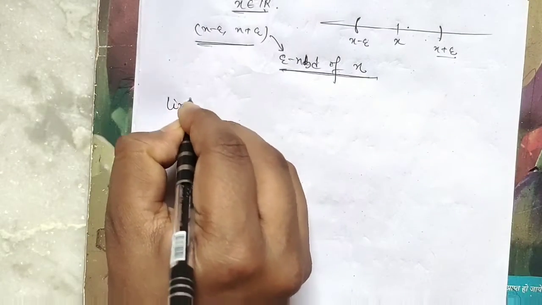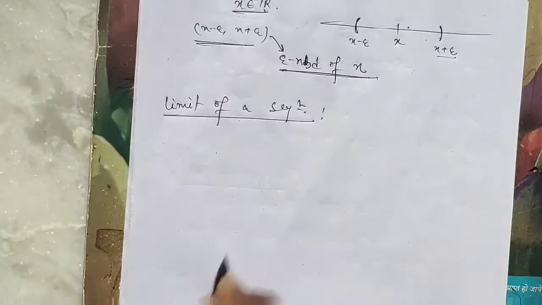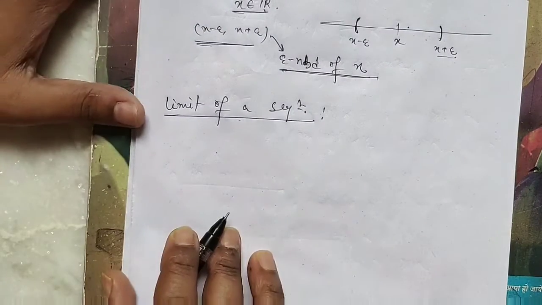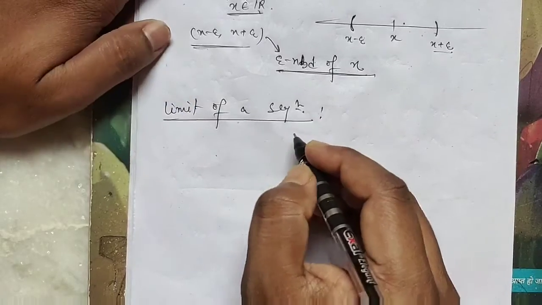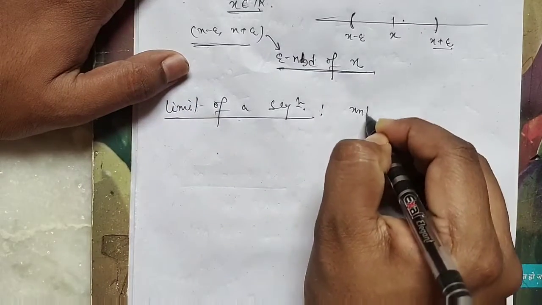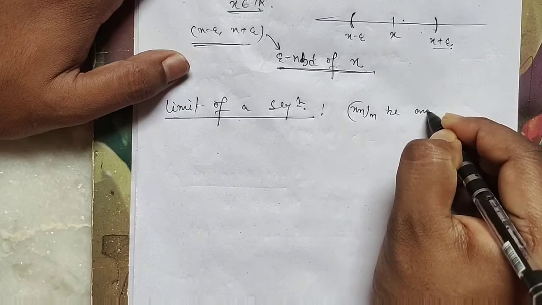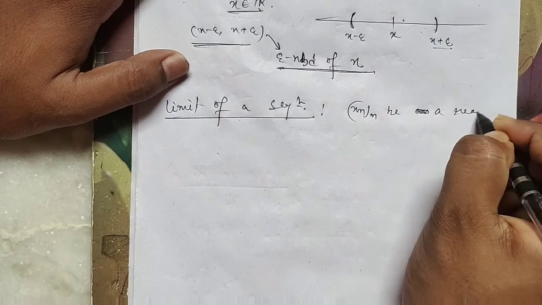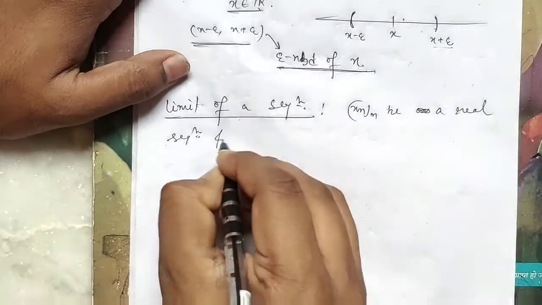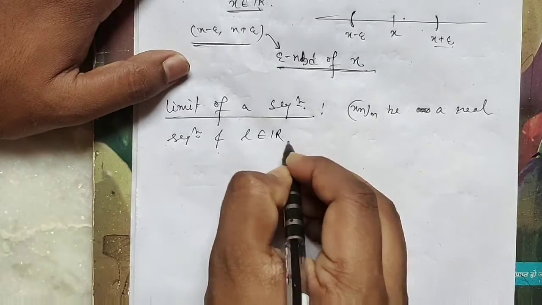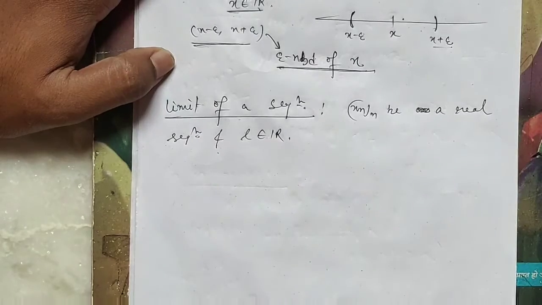Now limit of a sequence. Let xn be a real sequence and L belongs to R, that is, L be a real number.